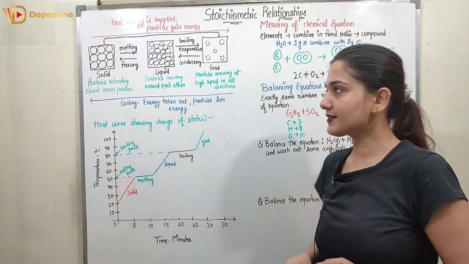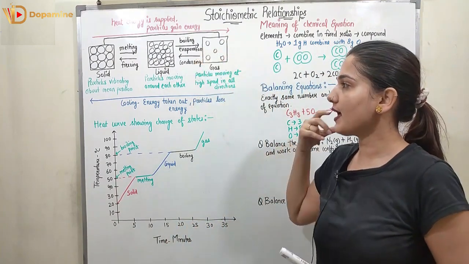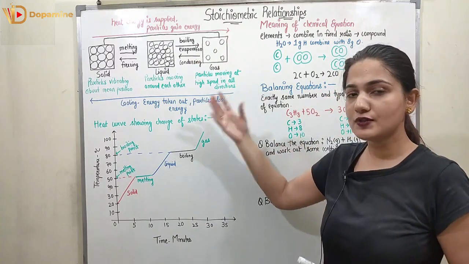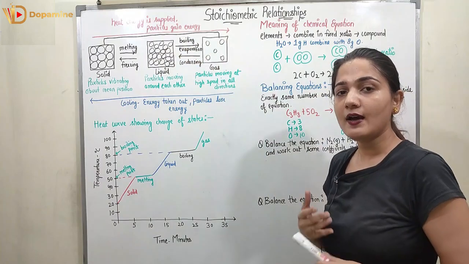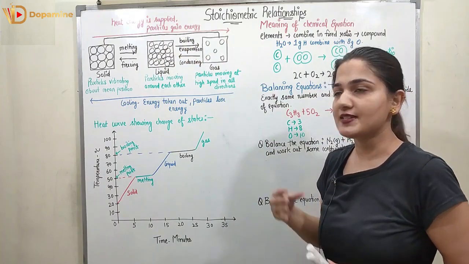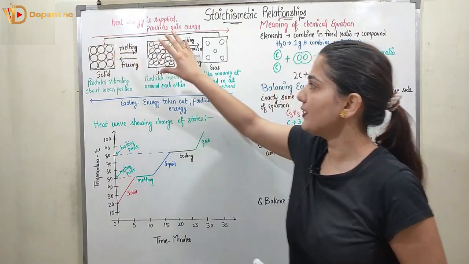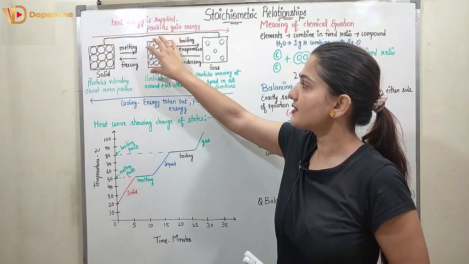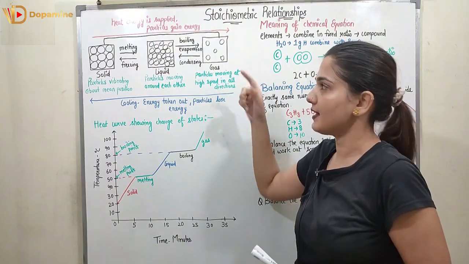So let's start our discussion with this figure. First of all we are going to understand this figure, and in this figure we are going to see how the solid, liquid and gases are different with the help of the diagram which represents the atoms in it. This diagram represents the atoms inside the solid, this represents the atoms inside the liquid, and this is the representation of atoms inside the gas.